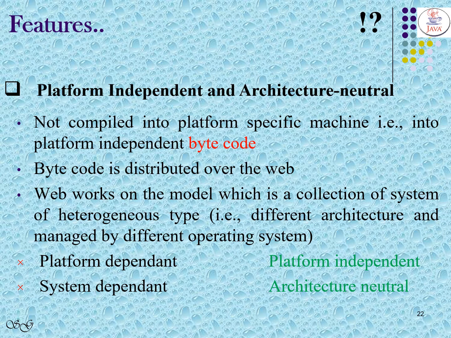This bytecode is distributed over the web. Web is nothing but a collection of systems of heterogeneous type. Hence, it is not platform dependent, not system dependent, it is platform independent and architecture neutral.